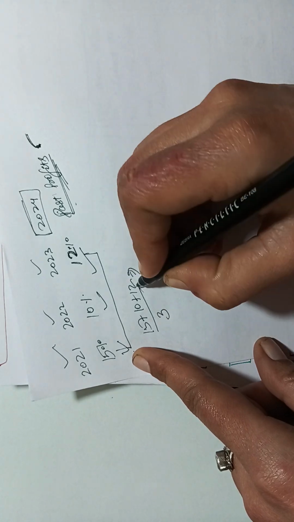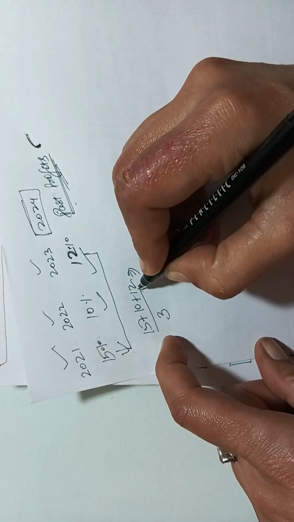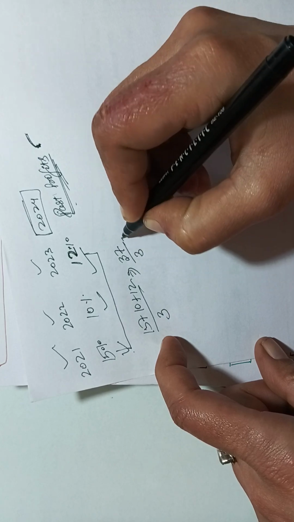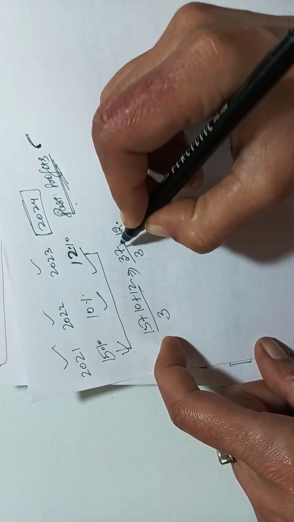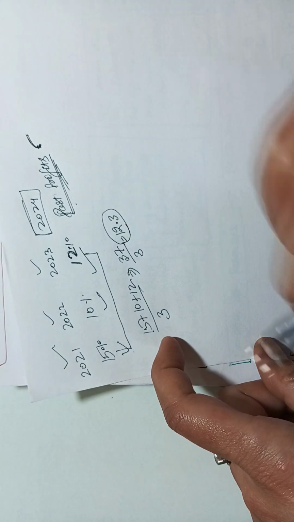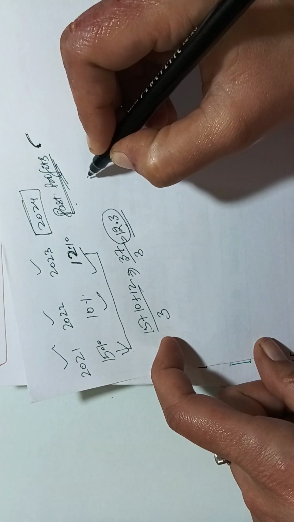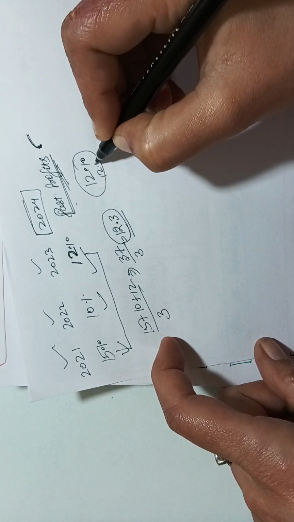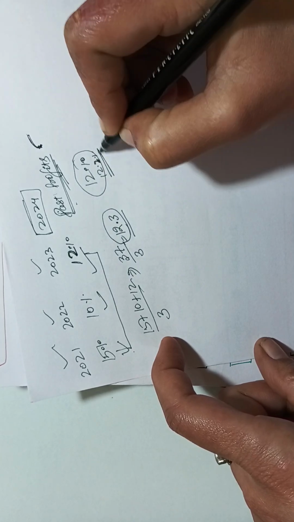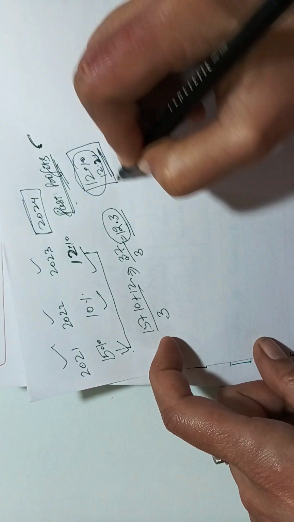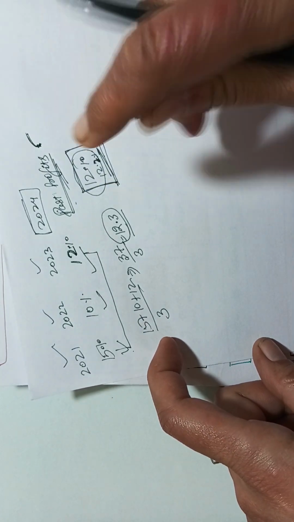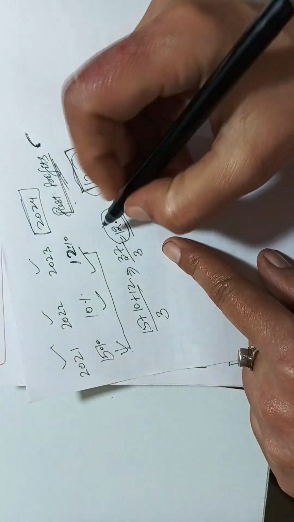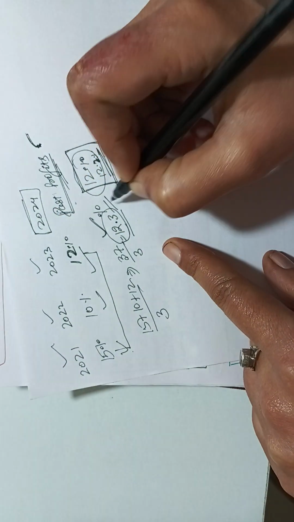We will do the average. It is approximately 12.3%. So you can declare a dividend of 12% or 12.2 or 12.3%, something like that. So the dividend rate which you are proposing in 2024 should not exceed 12.3%.